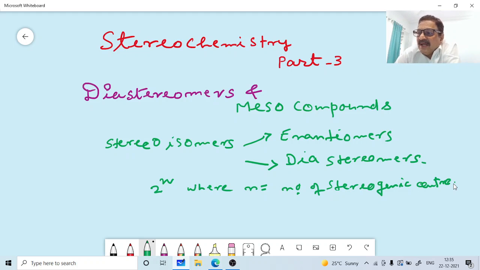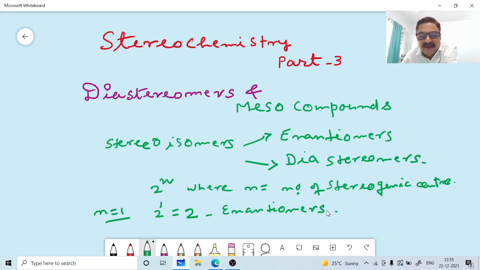So 2 raised to n is the maximum possible number of stereoisomers in a molecule containing n stereogenic centers. If there is only one stereogenic center, how many isomers are possible? That is 2 raised to 1, that is 2. So when n is equal to 1, there will be only two stereoisomers possible, and these two are an enantiomer pair.